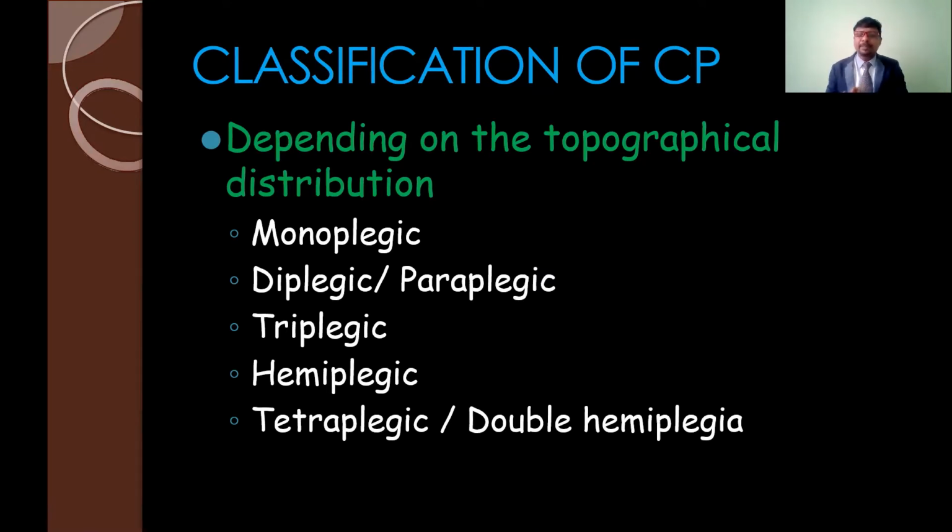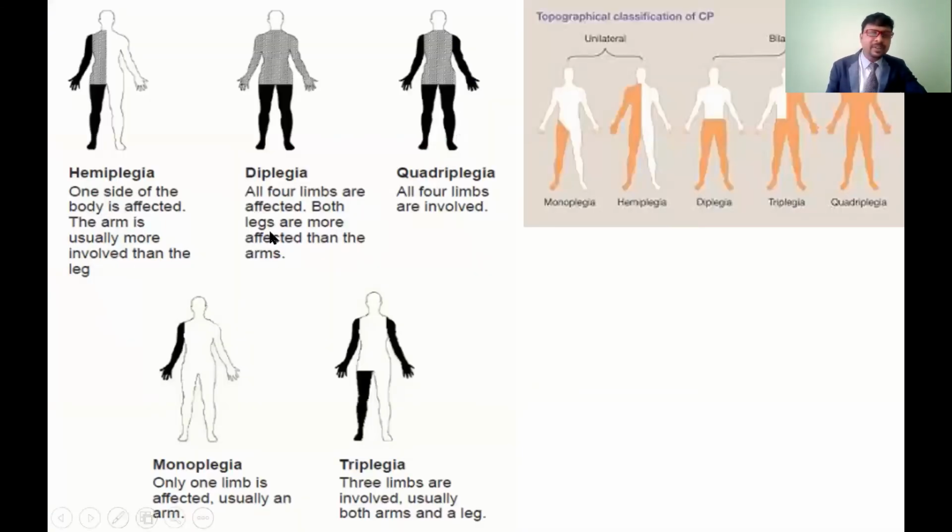Here plegia means complete loss of function. For example, hemiplegia. Hemi means half of the body is going to be affected. For example, if the right side of the body gets the paralysis, that is complete loss of the motor functions as well as sensory functions. That is called hemiplegia. So if you see here, half of the body is going to be affected. So that is hemiplegia.